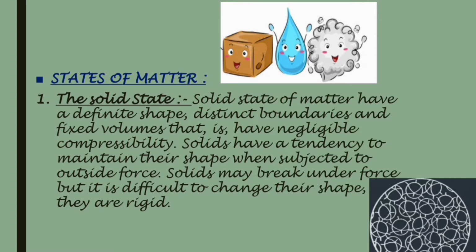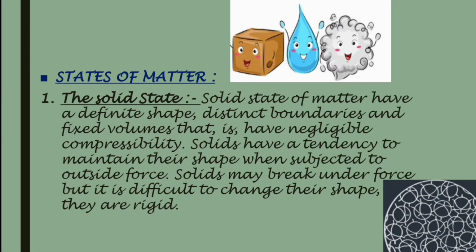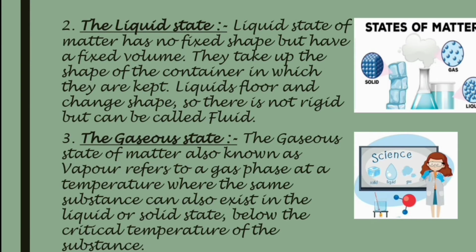They are very rigid. Now let's go towards the next two states of matter, that is the liquid state and the gaseous state. What is the liquid state? The liquid state of matter has no fixed shape but has a fixed volume. They take up the shape of the container in which they are kept. Liquids are fluid, they are not rigid.